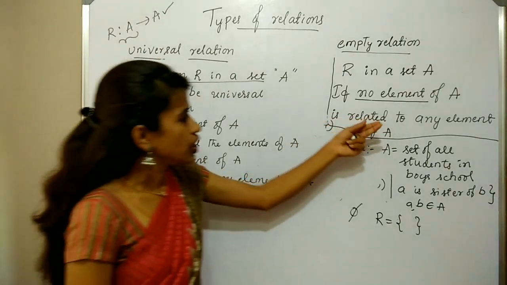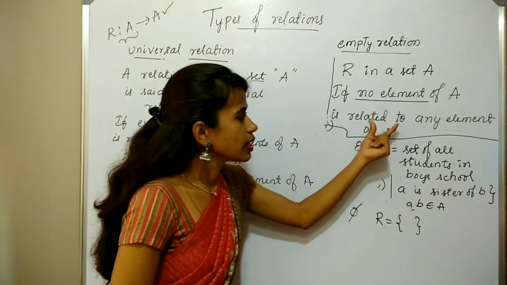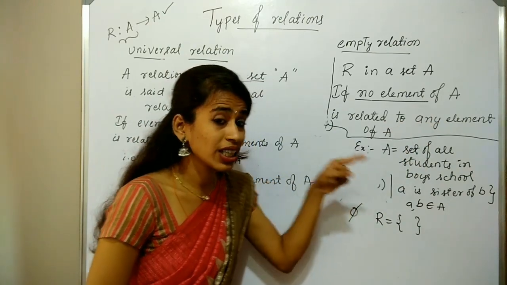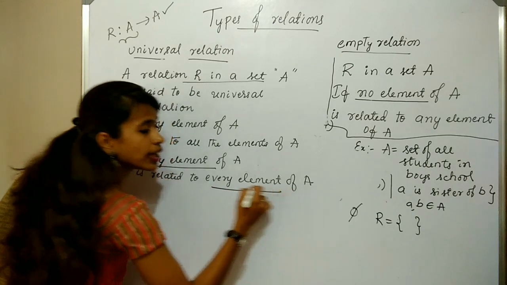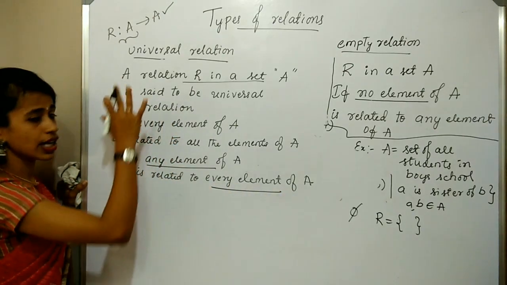In the previous definition, no element of A is related to any element of A. But in this, any element of A is related to every element of A. Then we say that that relation is universal.